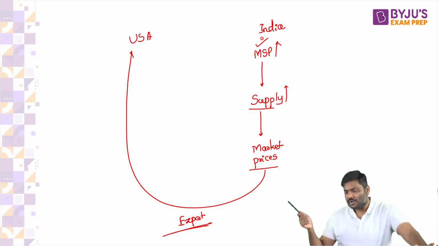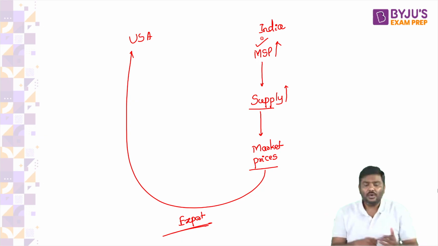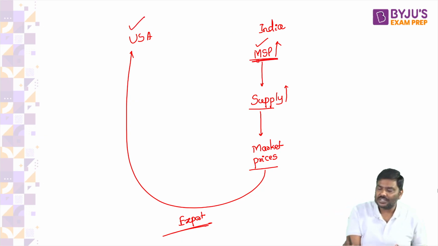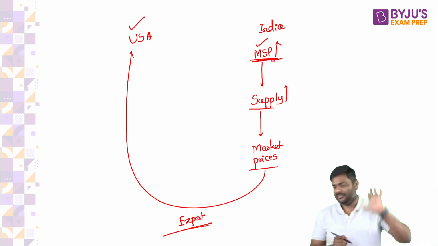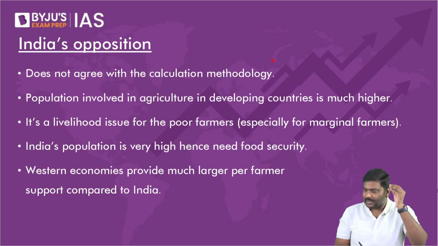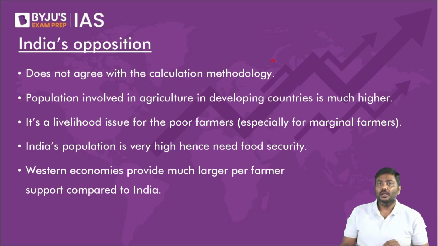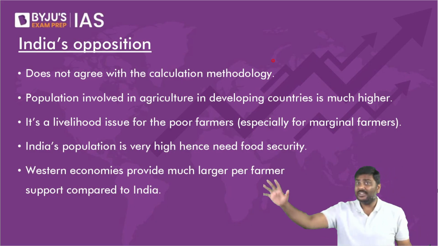Let me know. You are the president of USA. Will you accept it? You should not accept it. Some of you are saying yes. No, you should not accept it. Why? If I start exporting from India to USA, point number one, it means you cannot export to India. Very clear. You cannot export to India because the Indian products are much cheaper compared to your product.